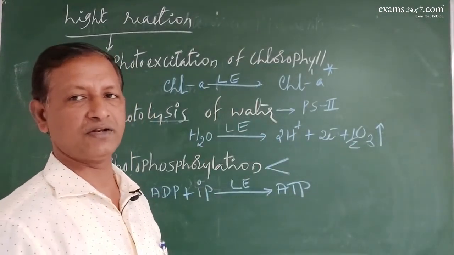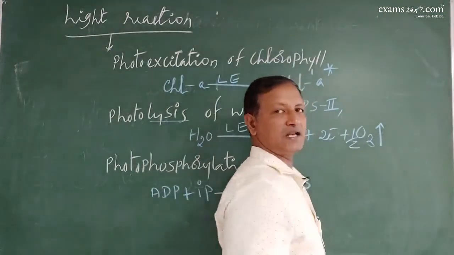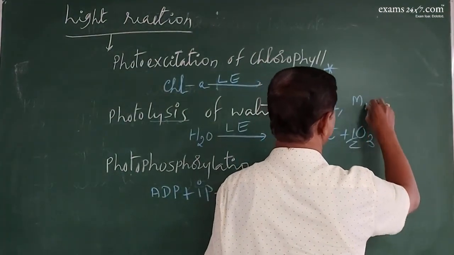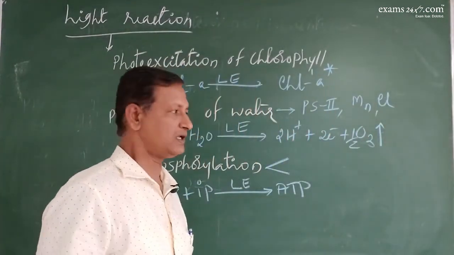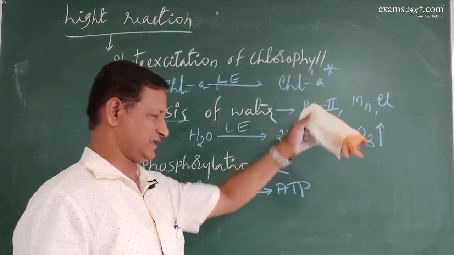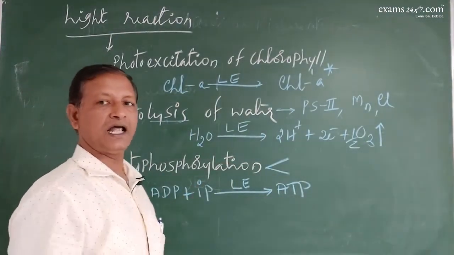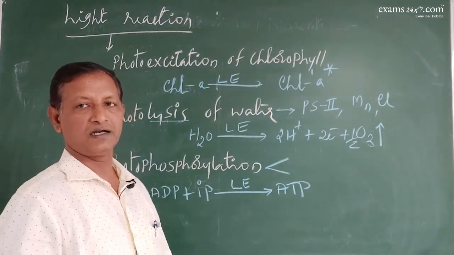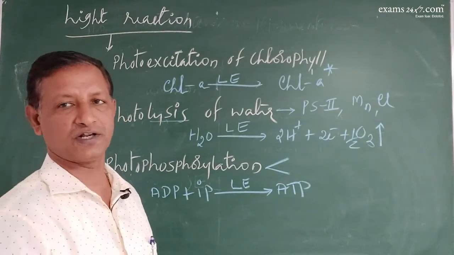Photolysis of water is always associated with PS2 and it is always catalyzed in the presence of manganese and chloride, minerals like manganese and chloride. Please remember this. This phosphorylation always occurs by the transfer of electrons, so it is called electron transfer and photophosphorylation.